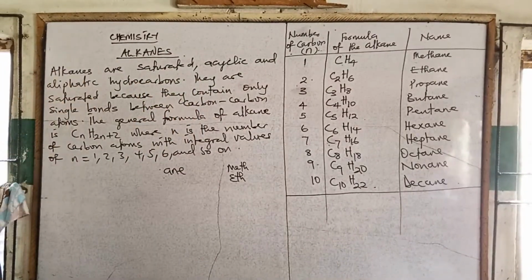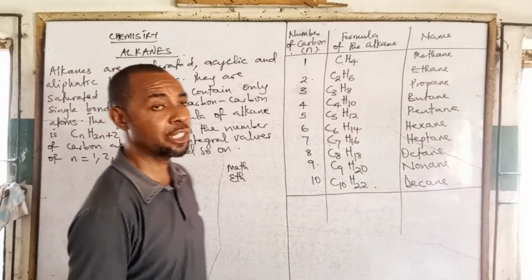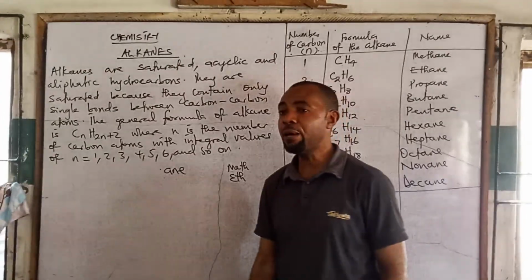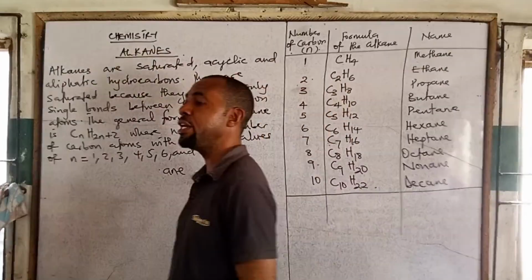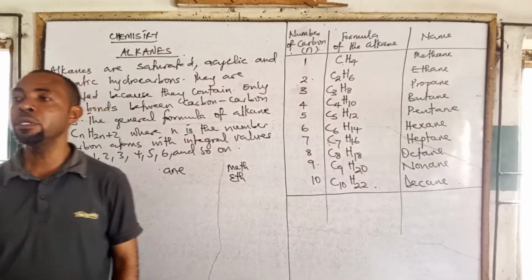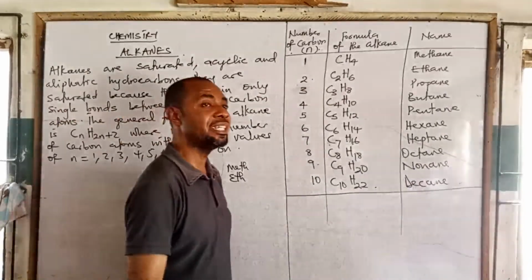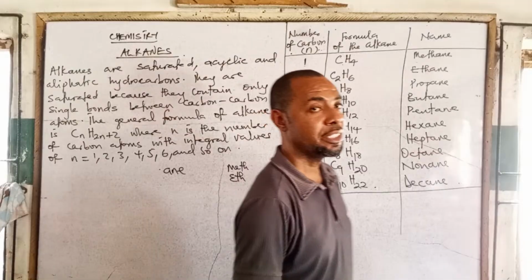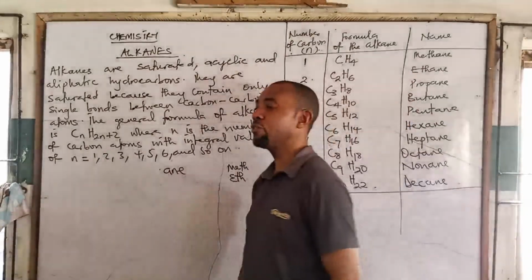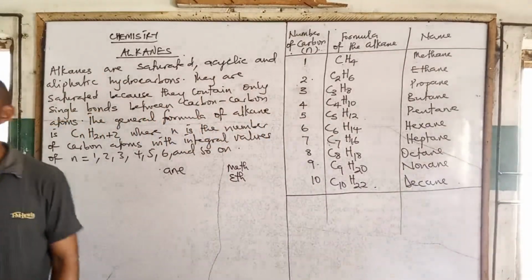Alkanes are saturated, and we have explained why they are saturated. They contain only single bonds between the carbon atoms. So if you see any alkane that has a double bond between the carbon atoms, that alkane is committing sin. It's committing chemical iniquity. So we cannot have such an alkane. It's not possible.